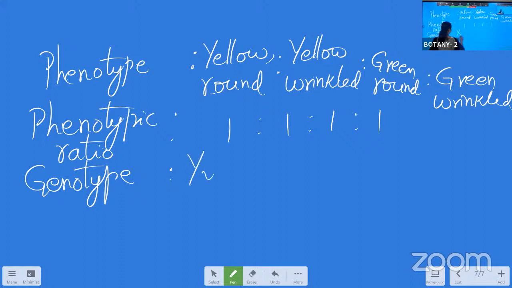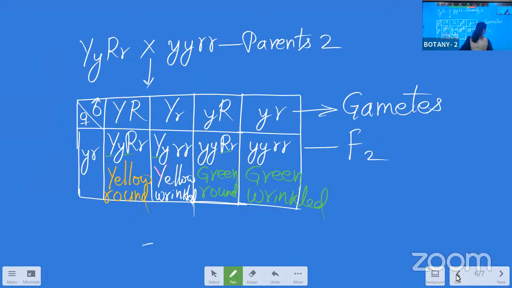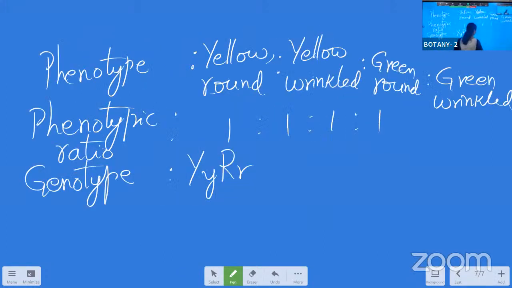Capital Y, small y, capital R, small r. That is the yellow round, heterozygous, complete heterozygous. See here, capital Y, capital R, small r. And next comes the yellow wrinkled. Yellow wrinkled, capital Y, small y, wrinkled, small r, recessive condition. Now comes the green round. Green is a recessive character. Small y, round is the dominant, capital R, small r.